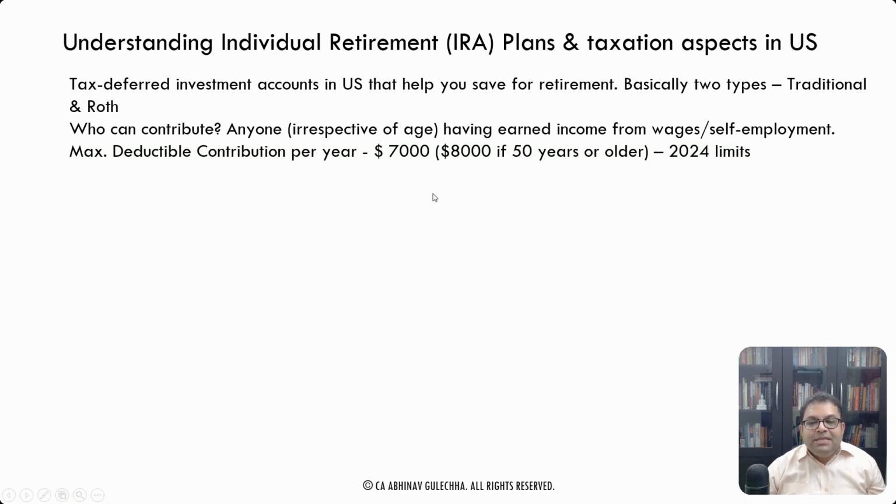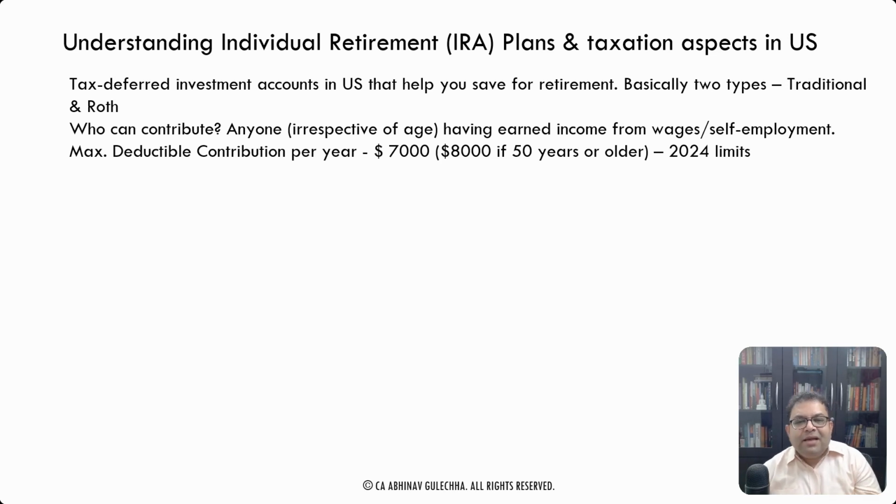Okay, so what is the maximum contribution that you can make which can be deducted? You can contribute any amount, but only up to a certain amount can be deducted, and that is where the magic of the IRA comes in. It's a pre-tax contribution. That means when you contribute, it gets deducted from your income. Whatever amount gets deducted, you allow it to grow in a tax deferred way till you take the withdrawal. So that's the big significant benefit.